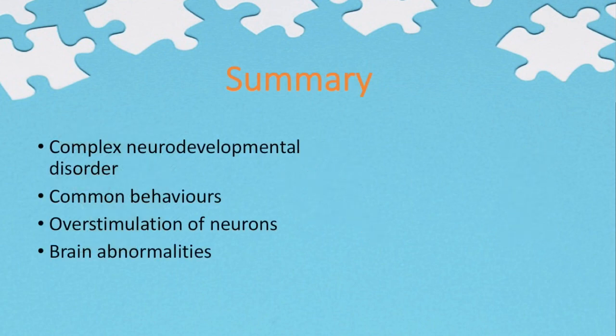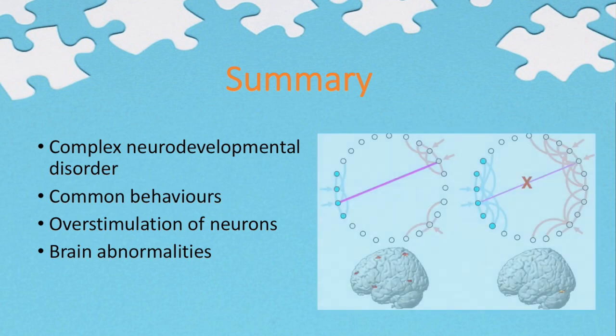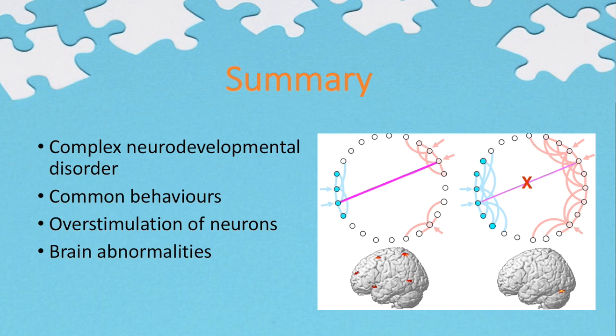To conclude, autism spectrum disorder is a very complex neurodevelopment disorder. It is characterized by impairments in communication and social interactions. People with ASD have overstimulation of neurons, which explains their common behaviors. So, although their limbic system, which is involved in emotions, is developed, they are unable to verbalize their feelings due to lack of communication.